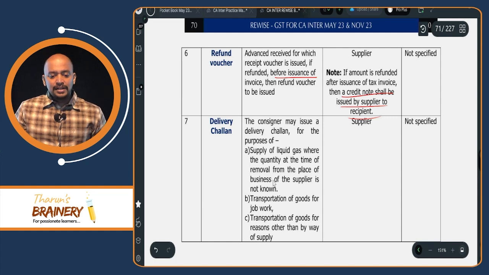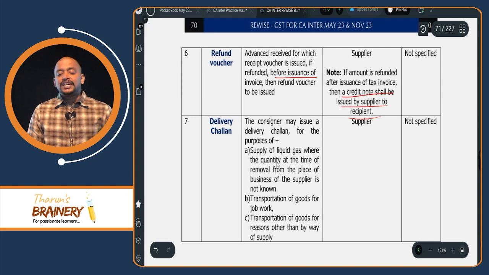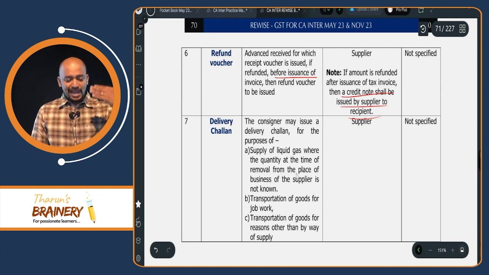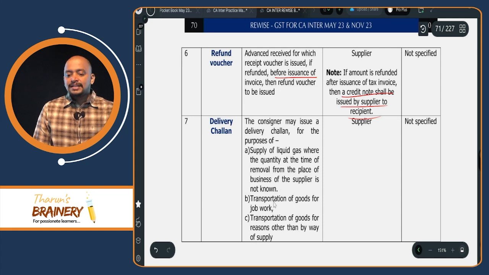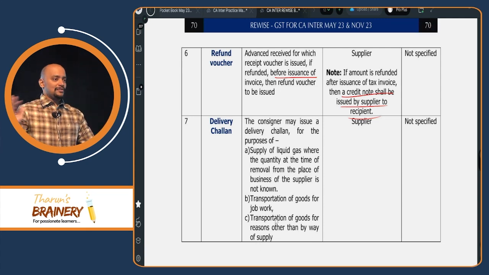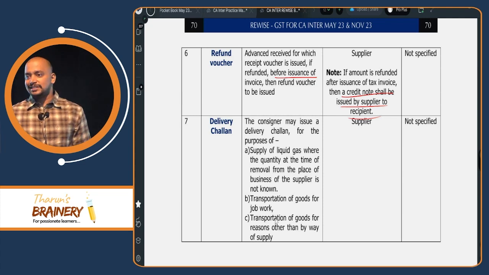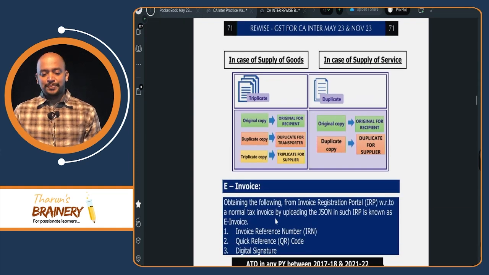Then next one. The consignor may issue a delivery challan for the purpose of supply of liquid gas where the quantity at the time of removal is not known. That is, I am taking the liquid gas, I don't know how much the buyer will buy. So therefore, I will prepare a delivery challan. Same way, goods sent on job work or transportation of goods for reasons other than by way of supply. So whenever there is movement of goods without involving supply, the name of the document is delivery challan. Who will be giving the delivery challan to whom? Supplier will be giving to recipient.